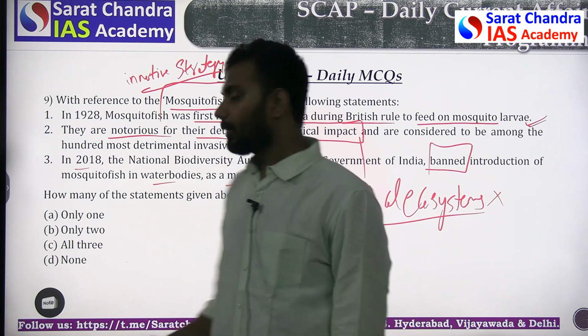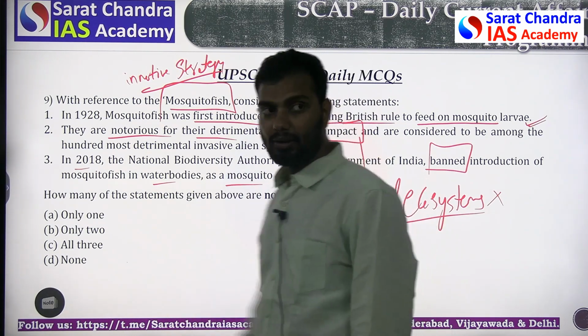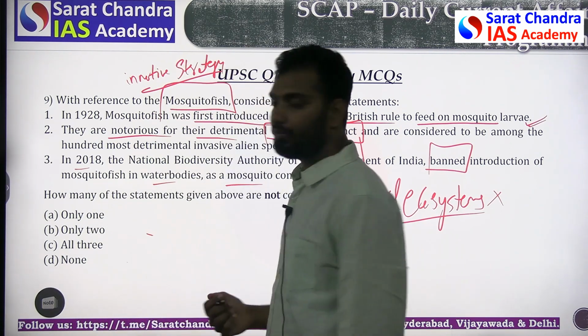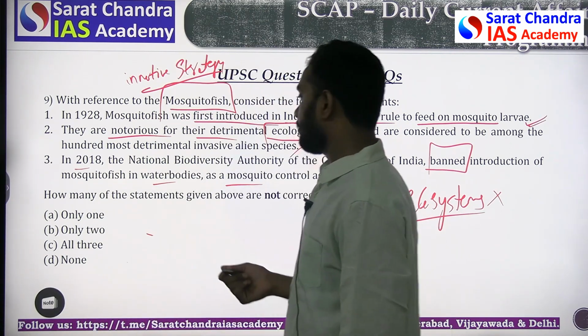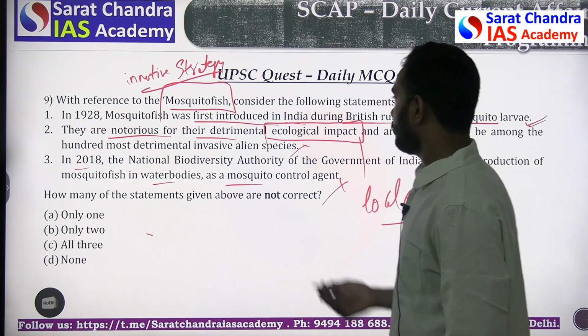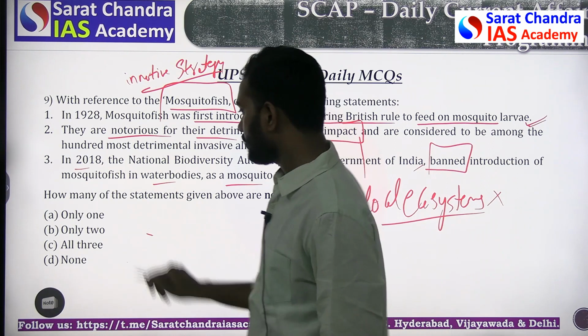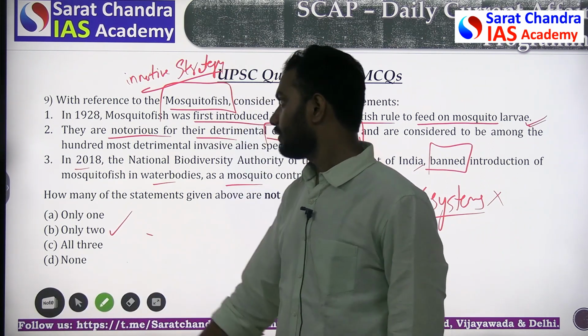Again, this is not correct because even now the government of Andhra Pradesh is considering the introduction of mosquito fish as a way to control mosquitoes. So in this, the first one is correct, the second one is correct. So only 2 will be the correct answer.